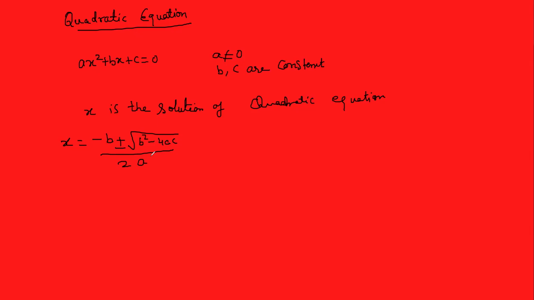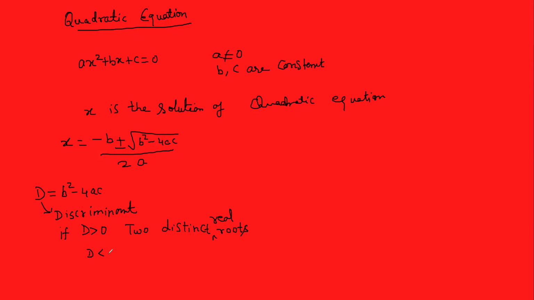This is the general formula, and b² minus 4ac is called D. D is what? Discriminant. There are some conditions on the discriminant. If the value of D is greater than 0, then we will have two distinct real roots.